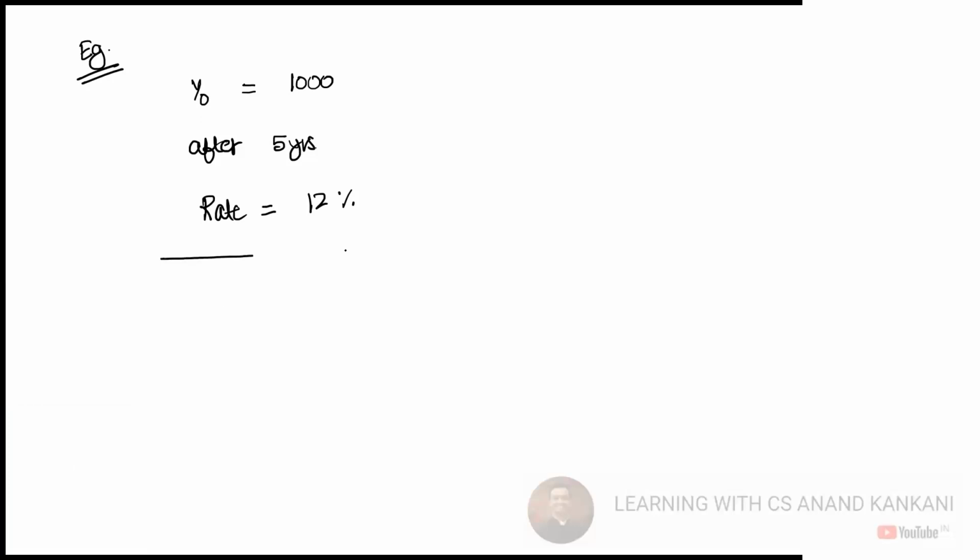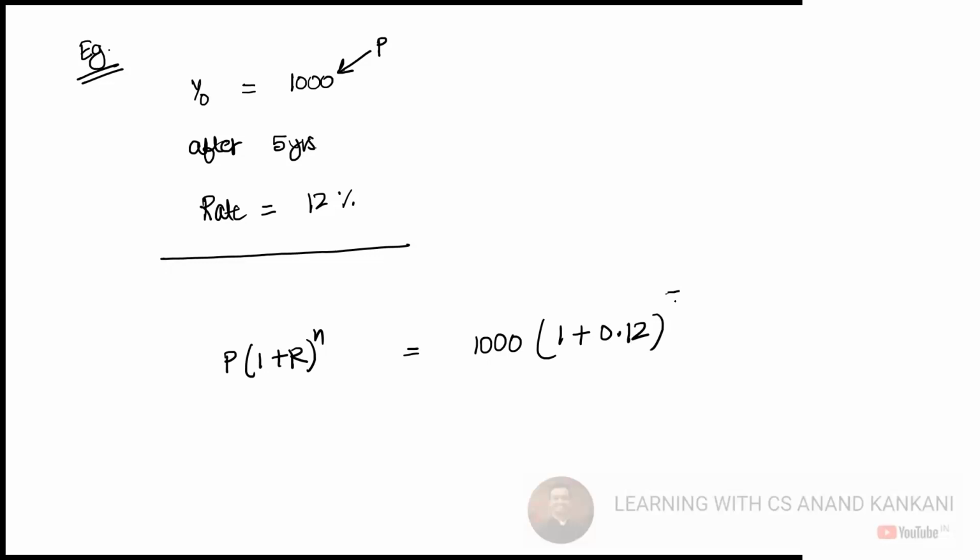Rate is this, after 5 years is n. So basically we started with P into (1 plus R) to the power n. P is 1000, correct? So 1000 into (1 plus 0.12) to the power 5, correct?